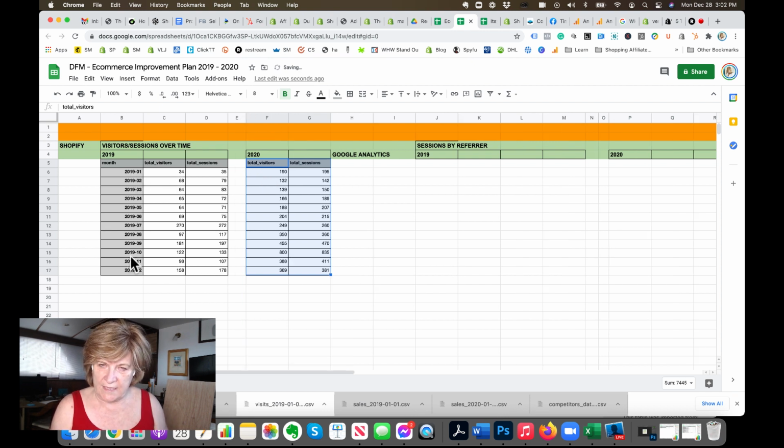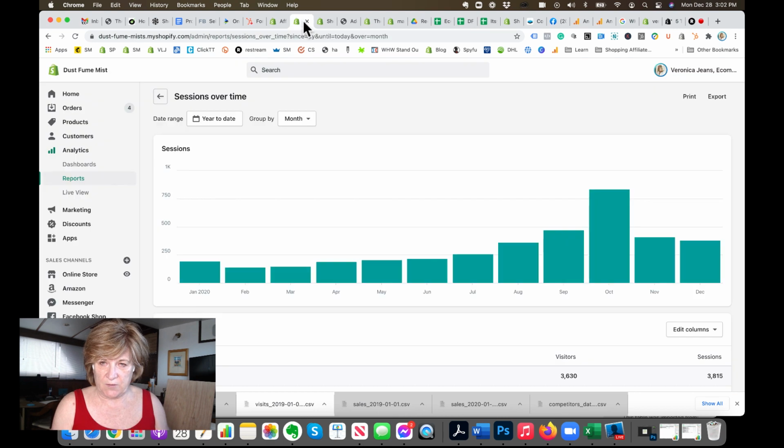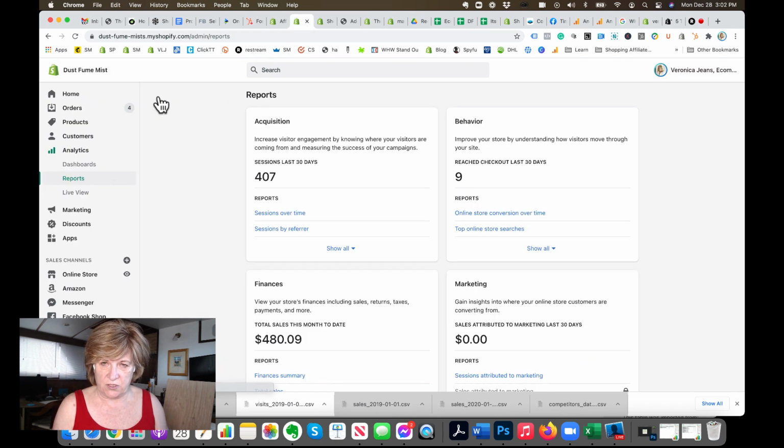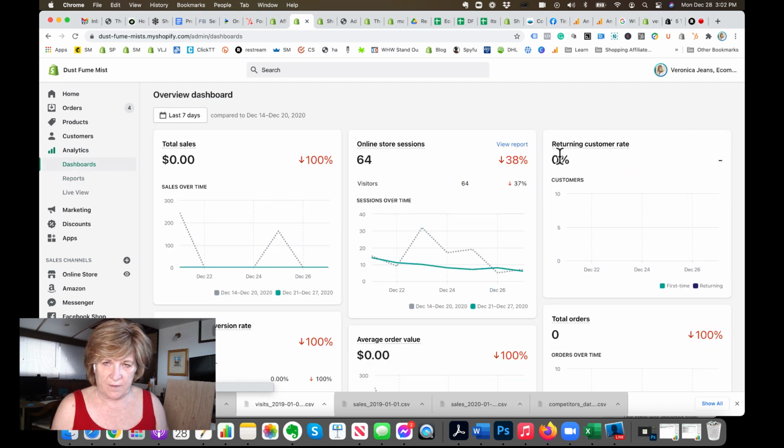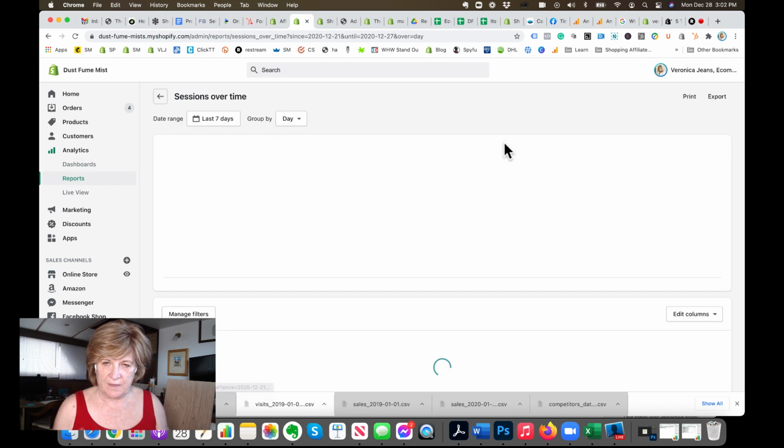So these dates are exactly the same. So you can see total visitors, total sessions. And we will be talking about your total visitors and sessions on Wednesday because not all these people have been on your website. So then you go back to your website, go back to your reports, go out of sessions over time. I just like going back to your dashboard, go view reports again.